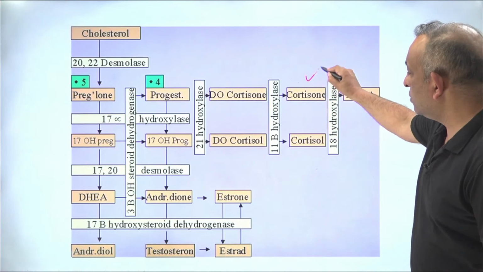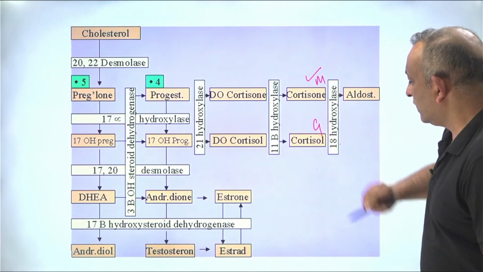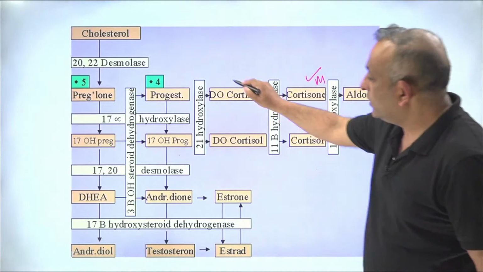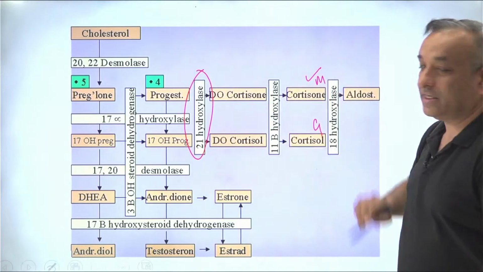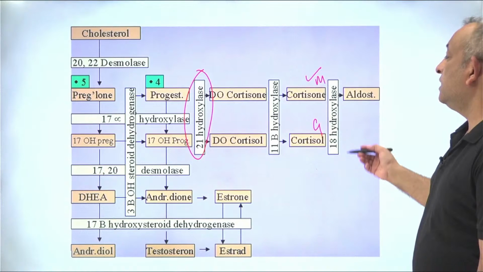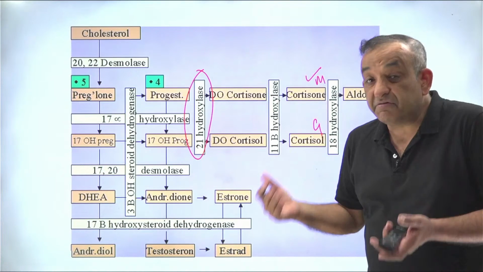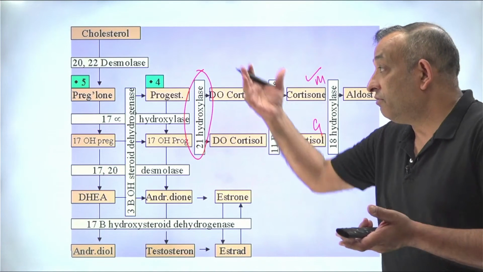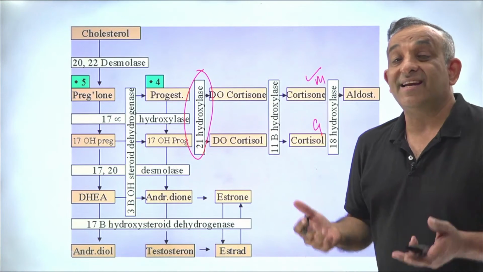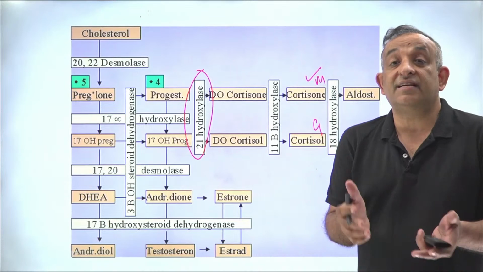These are the mineralocorticoids and these are the glucocorticoids. So when there is a 21 hydroxylase deficiency, steroids are not made, and when steroids are not made, then the patient needs steroids, and in a severe form of congenital adrenal hyperplasia, in addition to steroid deficiency, there will also be adrenaline deficiency.